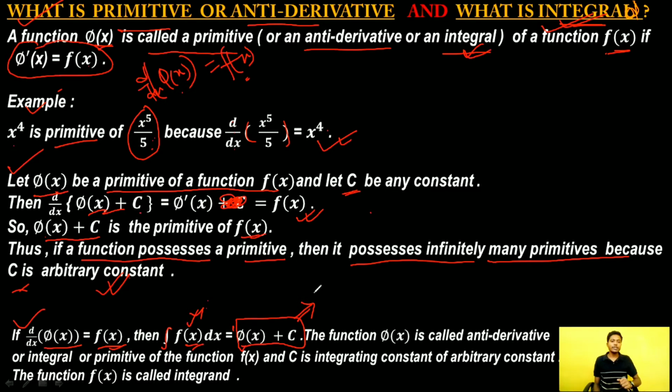Okay, and this whole method is called integration. Integration is the method of finding the integral from a given function, which is called the integrand. Here f of x is the integrand, and here phi x plus c is called the integral.